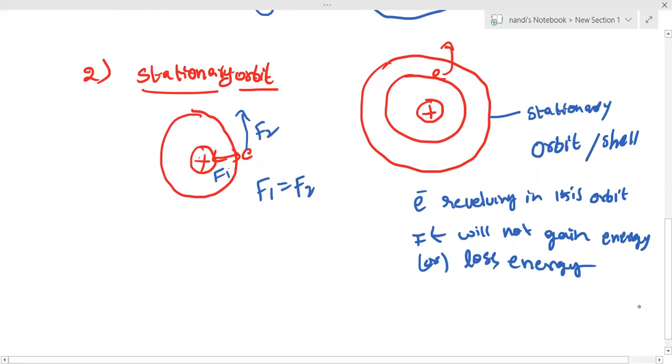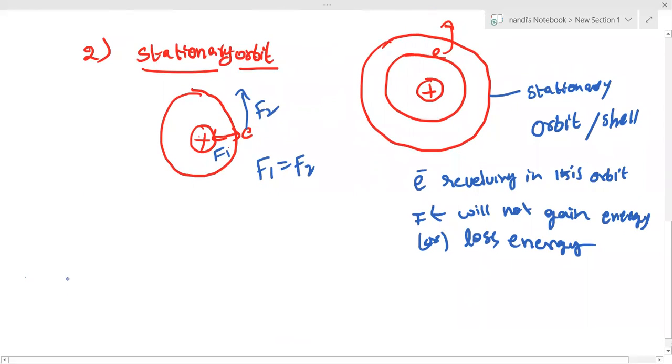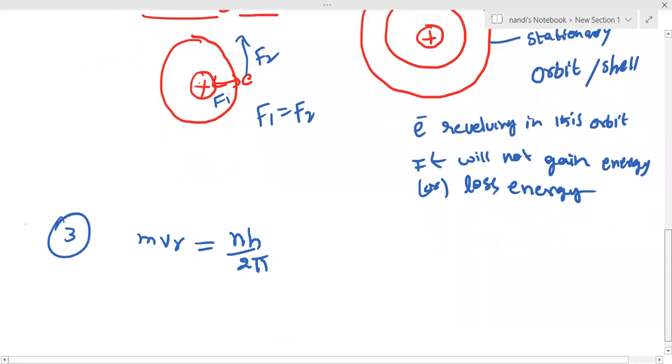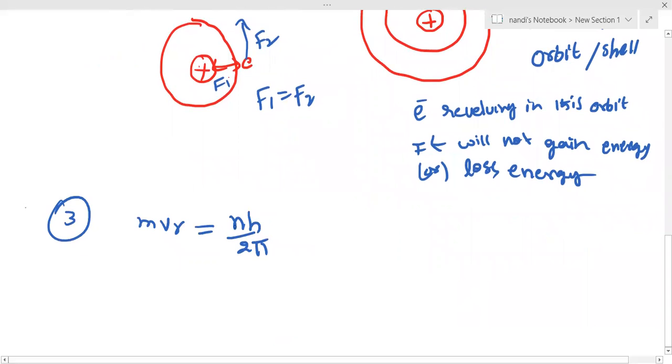Clear? And next one, the electron won't revolve in all stationary orbits. For a particular orbit, the angular momentum, which we represent as mvr, should be equal to nh by 2 pi. Only in that particular orbit can the electron revolve constantly. So it should follow mvr equal to nh by 2 pi, where n equal to 1, 2, 3 up to infinity.